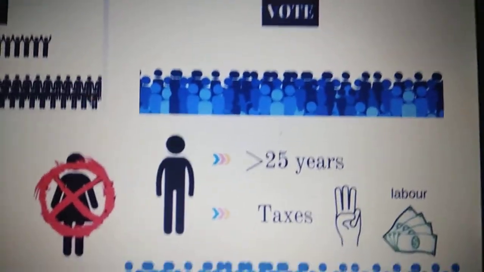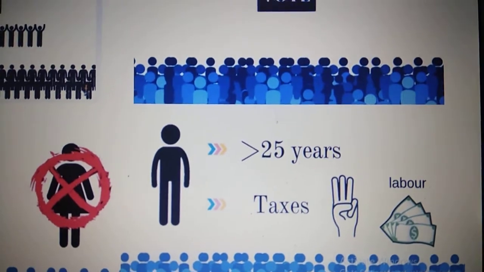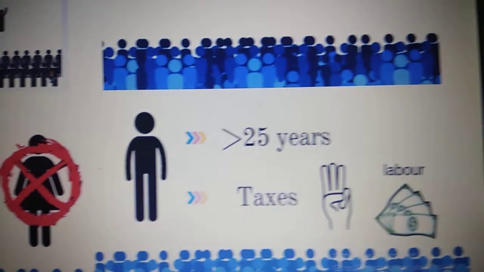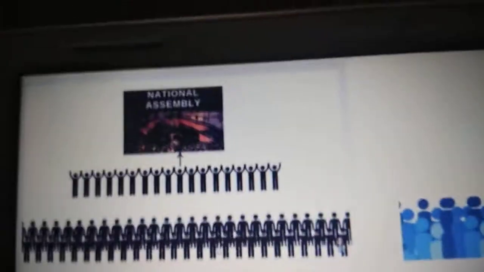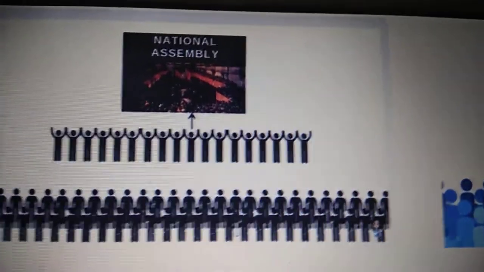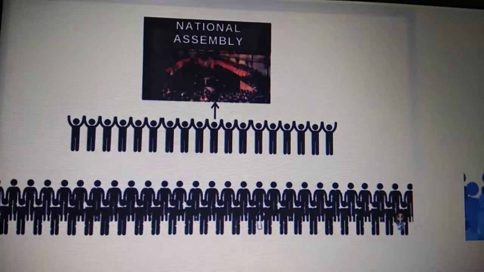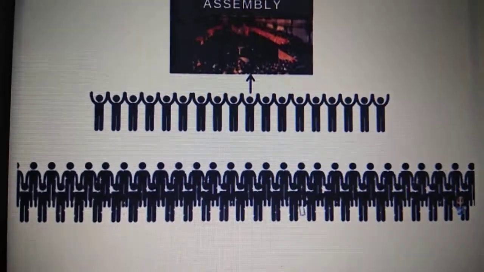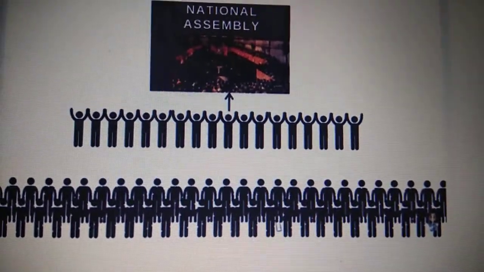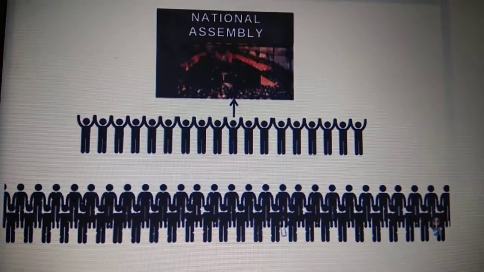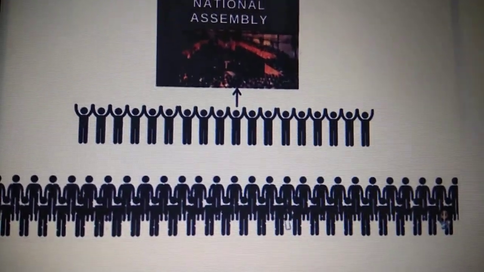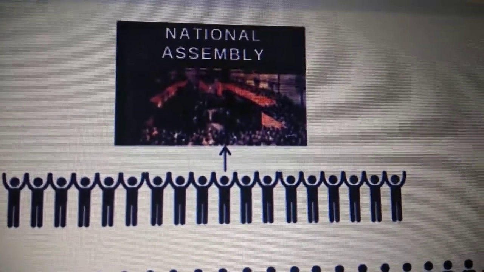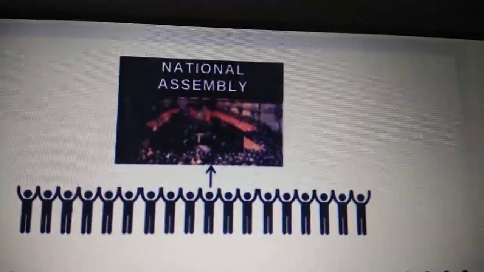Only the men who were 25 years old and who paid taxes equal to 3 days of a laborer's salary. So out of the 28 million people in France, only 4 million could vote. These 4 million elected 50,000 people, and these 50,000 elected 745 members who constituted the National Assembly.